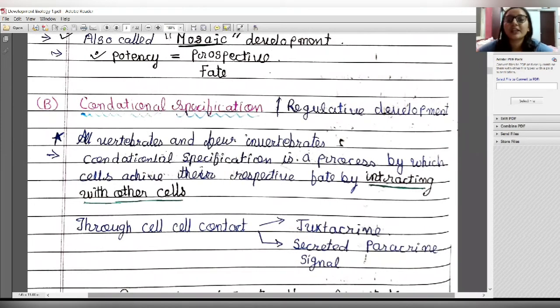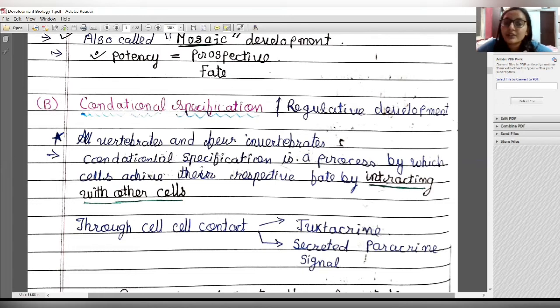In conditional specification, all vertebrates and a few invertebrates show this type of specification. Conditional specification is a process by which cells achieve their respective fate by interacting with others. So there are different kinds of mechanisms, which means conditional specification only occurs by extracellular or intracellular signaling when two cells are interacting with each other, right?